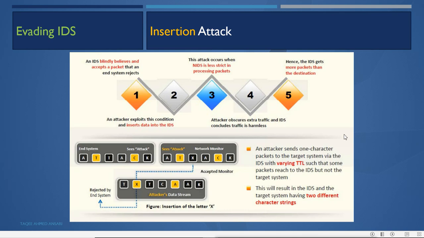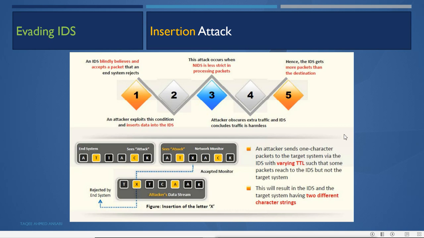So when the packet is encapsulated, it can be encapsulated with different headers. Now if the packet is not processed strictly by the IDS, that means it is not checking the packet deeply. With that problem, if the IDS is not configured to strictly process the packet, then this insertion attack can be very successful.